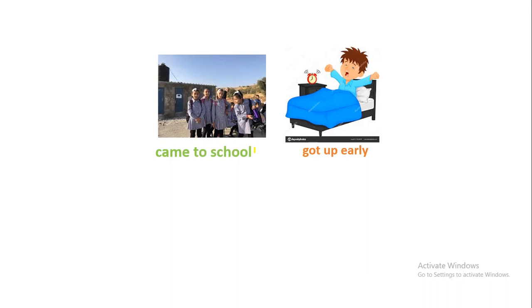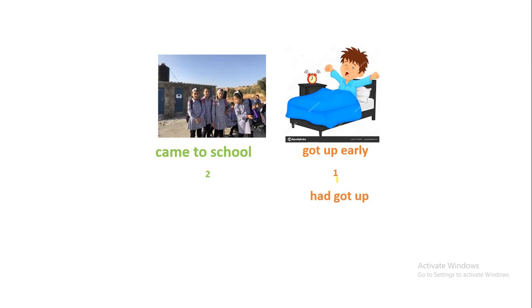Now, which do you think happened first? The students came to school or they got up early? Of course, the one which happened first is got up early. The second one is that they came to school. Now, look what is going to happen with this verb.